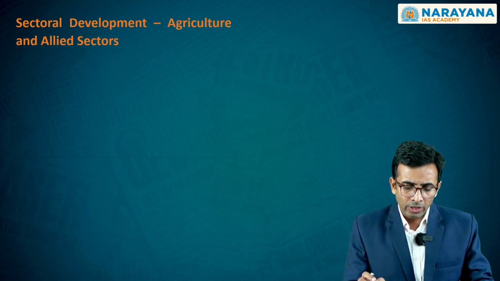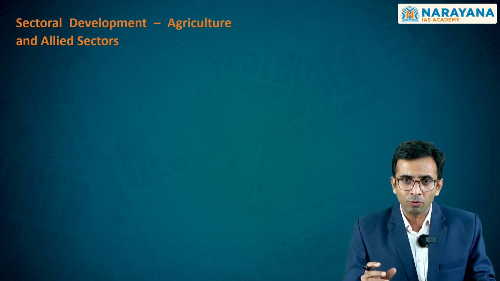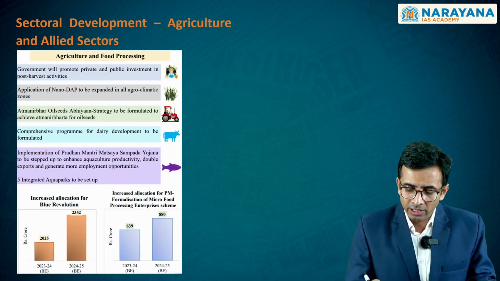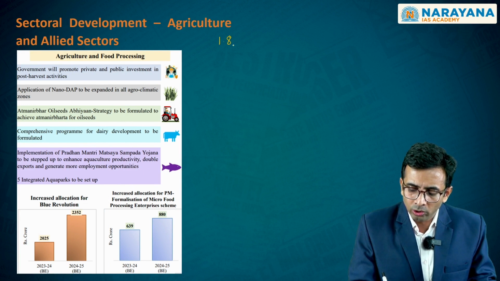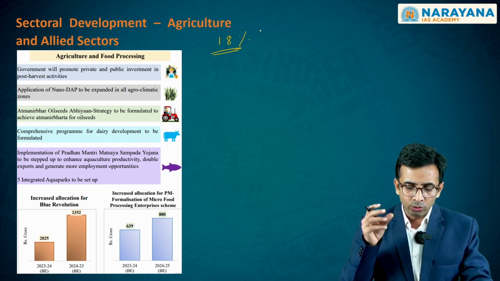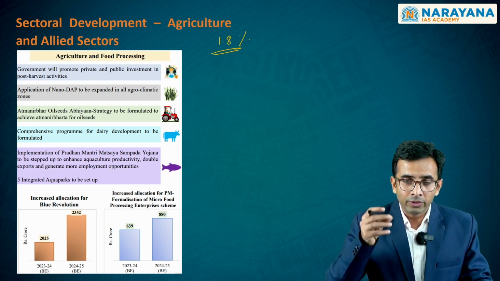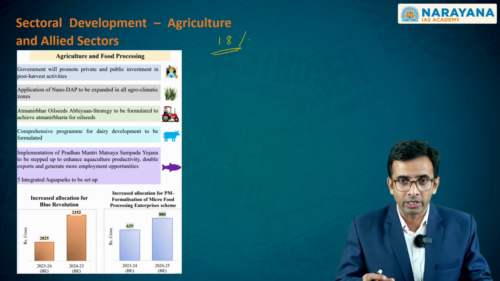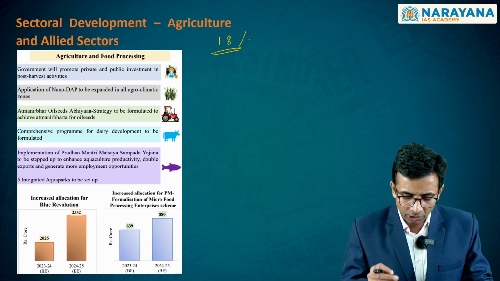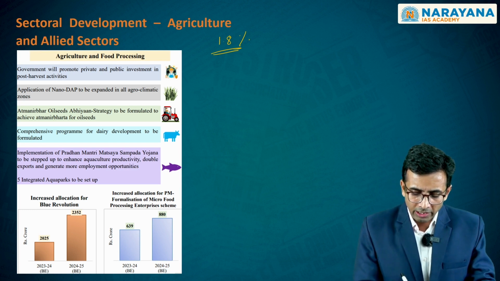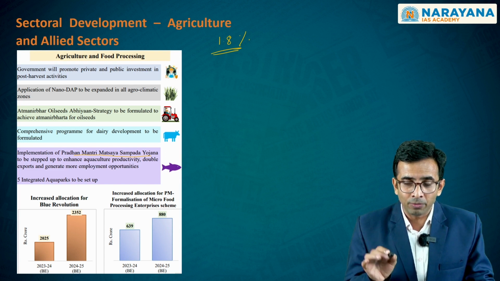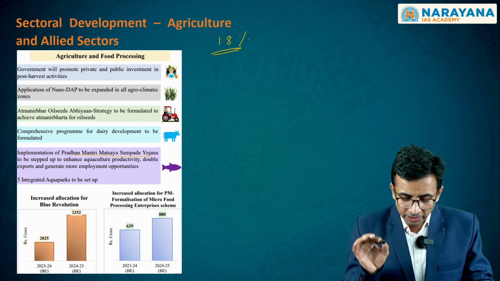Moving ahead, we have the sectoral allocations which have been prominently mentioned, particularly agriculture and allied sectors, which has shown a declining growth rate, slowing down to 1.8% of the GDP. And as you see that this slowdown is there, agriculture and food processing, both of these put together, have been given some fillip within this particular interim budget, particularly the Pradhan Mantri Matsya Sampada Yojana, which has been given a fillip in order to push the fisheries sector in India.